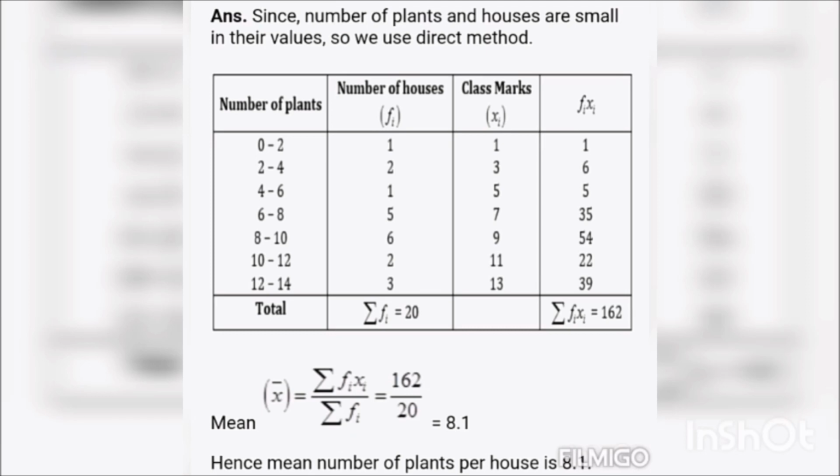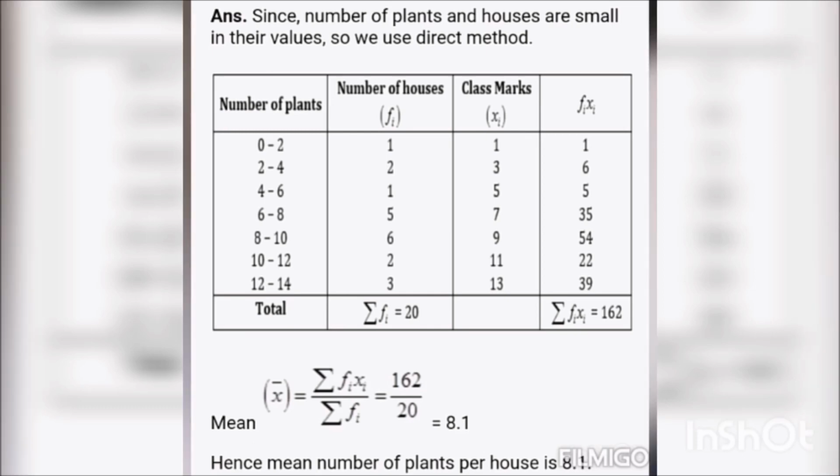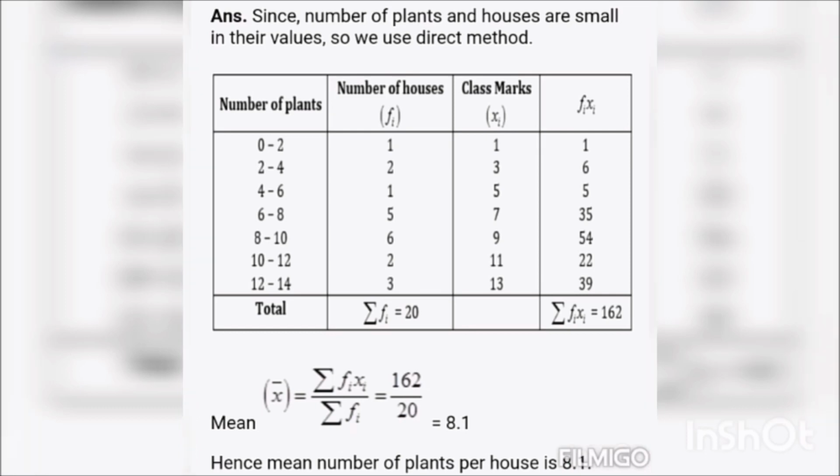Sigma fi is the addition of all the frequencies, which is 20. The class mark, xi, is the upper limit plus the lower limit of the class interval divided by 2. So 0 plus 2 divided by 2 is equal to 1. 2 plus 4 divided by 2 is equal to 3 and so on. fi xi is the multiplication of the frequency and the class mark, which is 1, 6, 5, 35 and so on. The sigma fi xi is the addition of all the fi xi, which is 162.